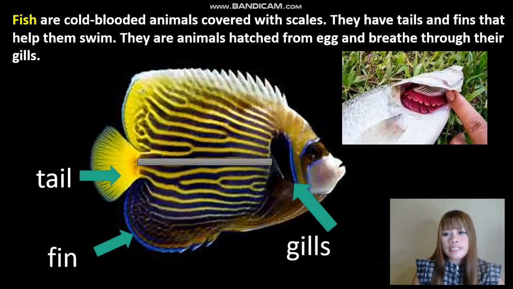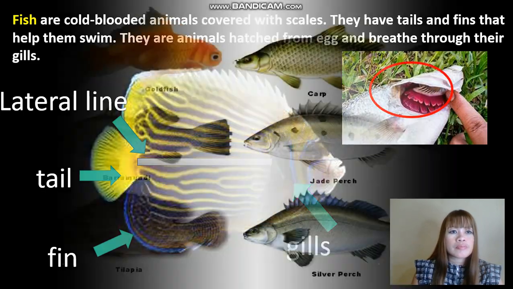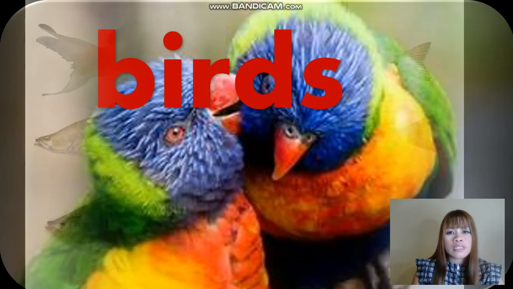Fish have a lateral line. This serves as a sensor so that they can feel the vibrations under the sea. For example, for an incoming boat, they can feel it through the vibration with their lateral line, which is at the center of their body. These are examples of the fishes.